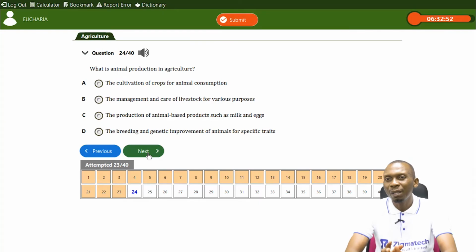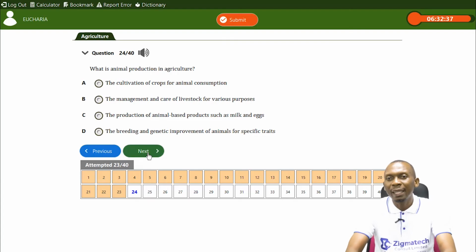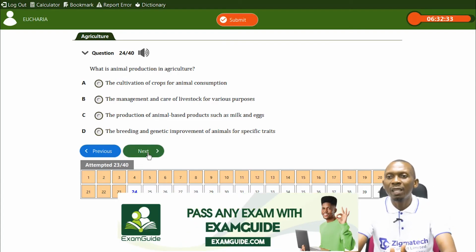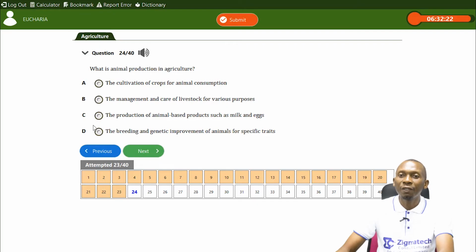The production of animal-based products such as milk and eggs. You see, they're just talking about an aspect, production of animal-based products, which are like byproducts. That is just an aspect of animal production, but animal production is broader than that. Breeding and genetic improvement of animals for specific traits is still an aspect of animal production, but we have to look at it holistically. The answer is management and care of livestock for various purposes.